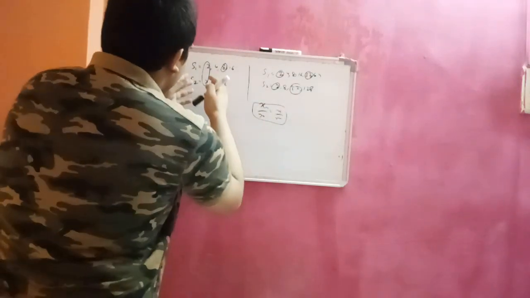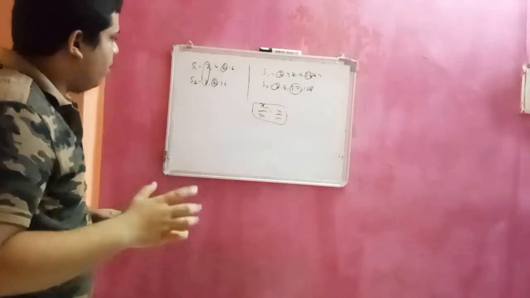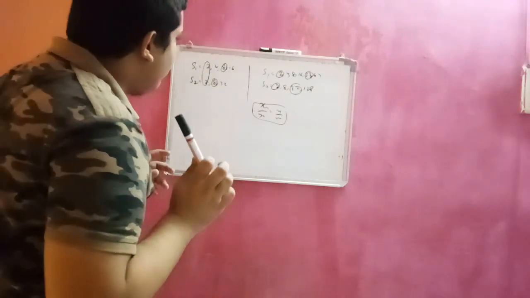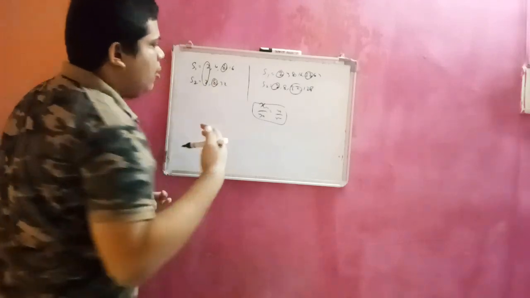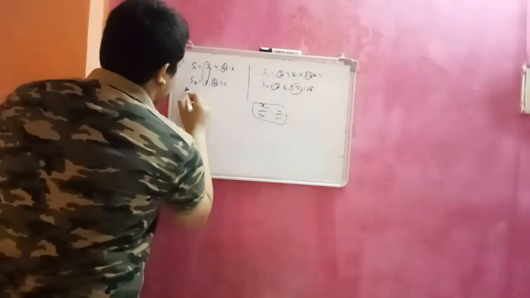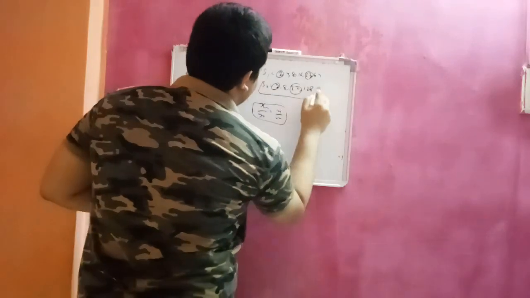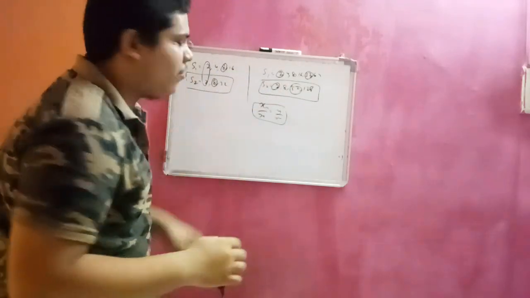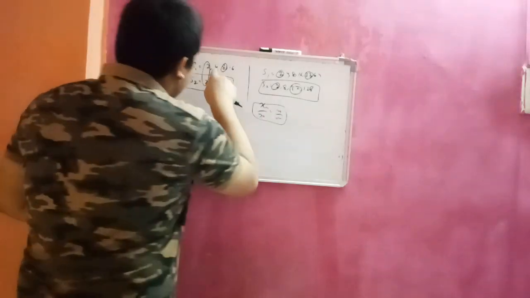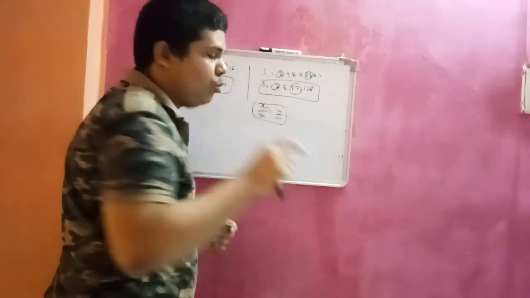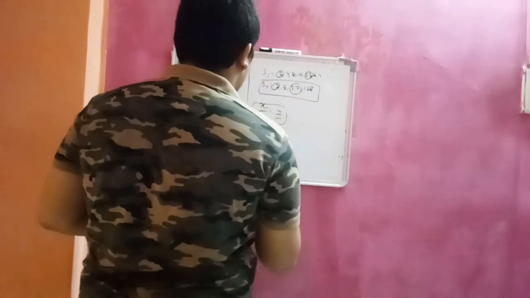Note, in the first GP, the number of terms should be even. In S2, the number of terms may be even or odd, it doesn't matter. Here the number of terms is 3, here it is 4, it doesn't matter. But in S1, the first GP, the number of terms should be even, then only we get this relation.